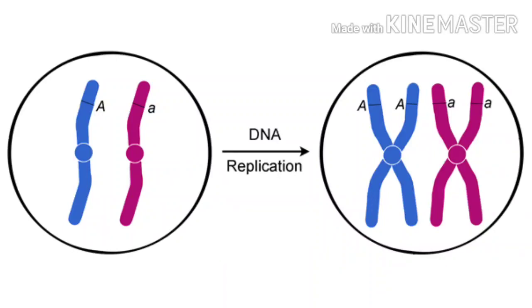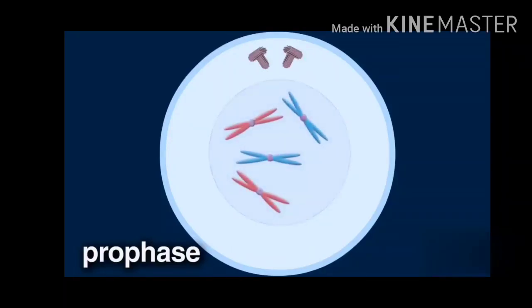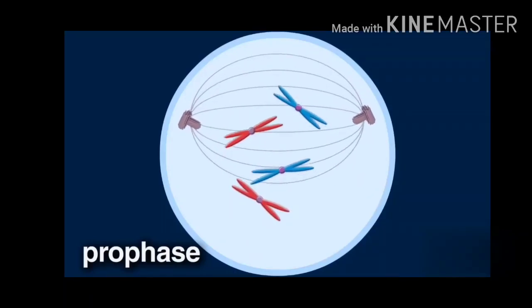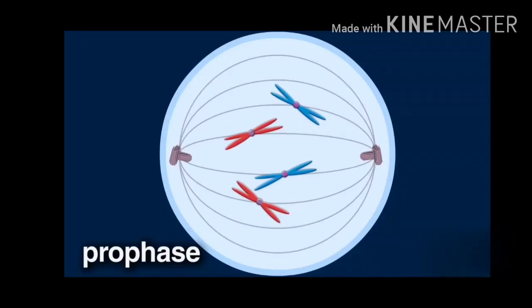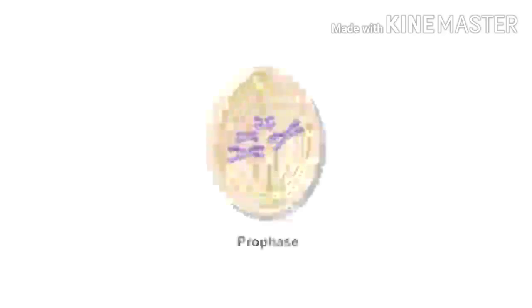Earlier, because it was a thread like structure, we could not see them. So in the S phase and the G2 phase the chromatids are not clearly visible, but as condensation of chromosomes takes place in the prophase stage, we can clearly see two chromatids held together by a centromere. In case of animal cells, we have already discussed that the centrioles have duplicated in the interphase. Now these duplicated centrioles will start moving towards the opposite poles.